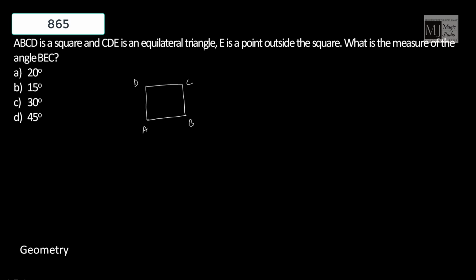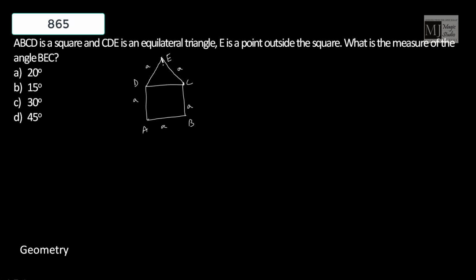CDE is an equilateral triangle. E is a point outside the square, so we can have E here. CDE is an equilateral triangle, that means all sides are A. Now, what is the measure of angle BEC?